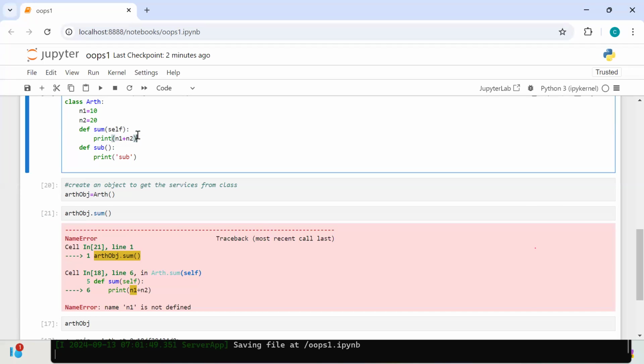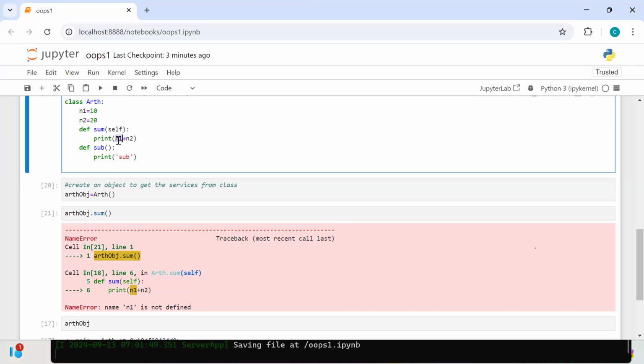Yes or no? Okay, I already told you. My class contains what? Variables and methods. If you want to access the methods or variables, that is, if you want to access the class members or get the services from the class members, what is required? How can we access the class members? Reference of that object is required, or not?